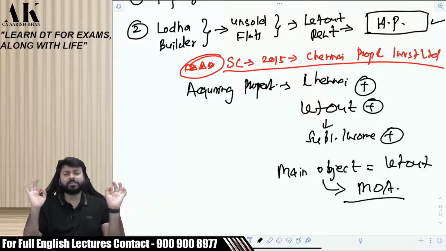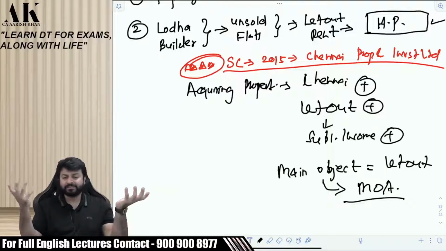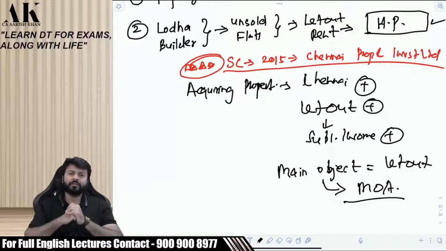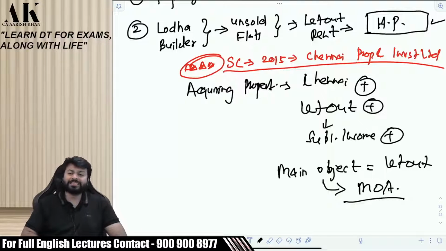Does the Memorandum of Association speak about the object clause of the company? The object clause tells you what exactly the company's object is. What is the main business of the company? That is the main business of the company, to acquire and let out. Third, substantial income comes from letting out. Substantial. Please tell me, where will this income of the assessee go? What do you feel? What would the Supreme Court have said? PGBP? What do you feel? PGBP or HP?